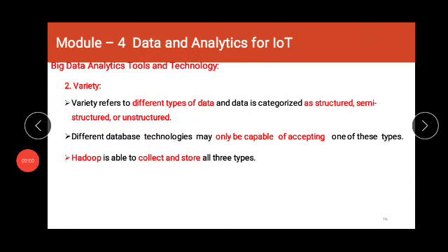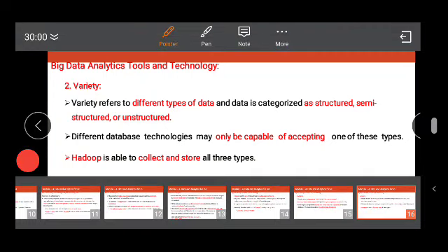Now the next V is variety. Variety refers to the different types of data, and data is categorized as structured, semi-structured or unstructured. Now as we discussed, the data which is arranged in rows and columns is said to be structured data. Now the data which is in terms of files, for example documents, PDFs, all these are semi-structured data, and the data which is in image form, video form, all are called unstructured data.